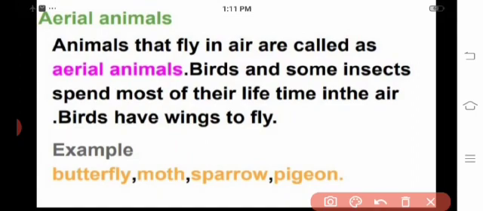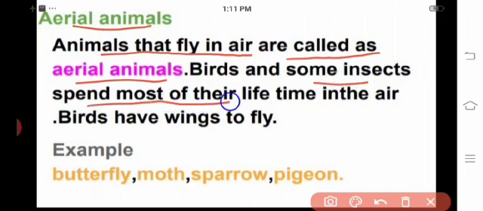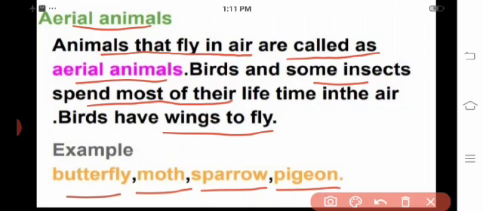Next are the aerial animals. What are aerial animals? Animals that fly in the air are called aerial animals. Birds and some insects spend most of their lifetime in the air. Birds have wings to fly. For example, butterfly, moth, sparrow, pigeon. These are aerial animals.